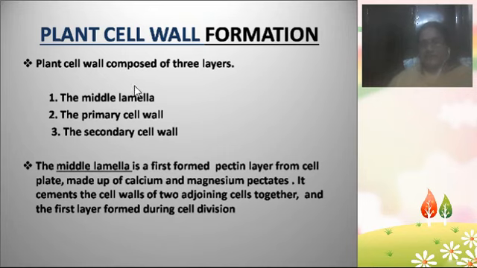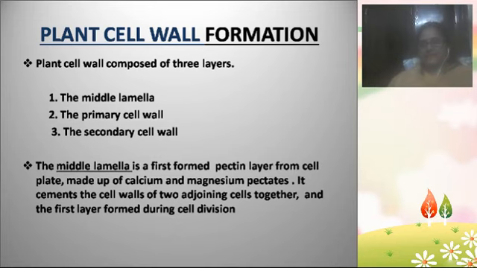So the repetition is here. Plant cell wall is composed of three layers: the middle lamella, primary cell wall and the secondary cell wall. The middle lamella is the first formed layer, and it is the outermost layer, formed of calcium and magnesium peptides, and it joins the two cells together. So if two cells are joined, they are joined by the middle lamella, because the middle lamella is the outermost layer of the two cells.